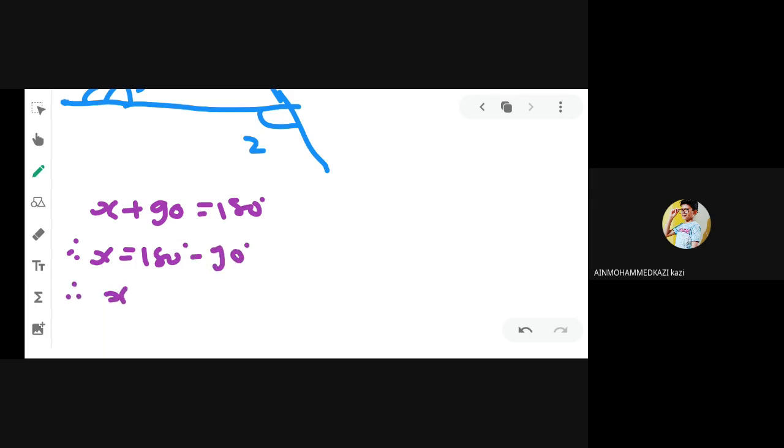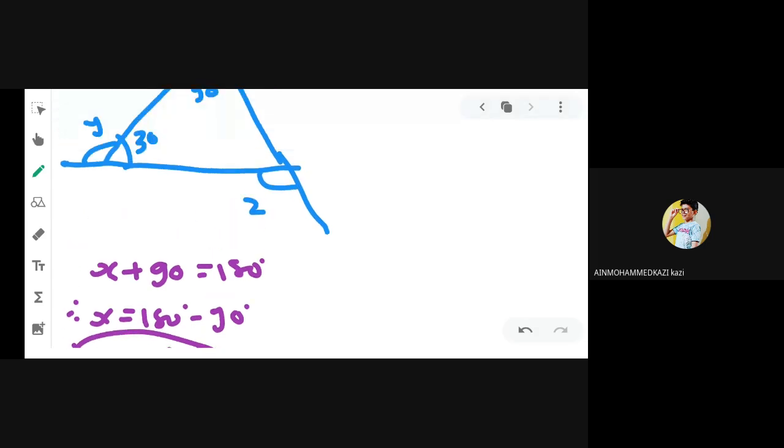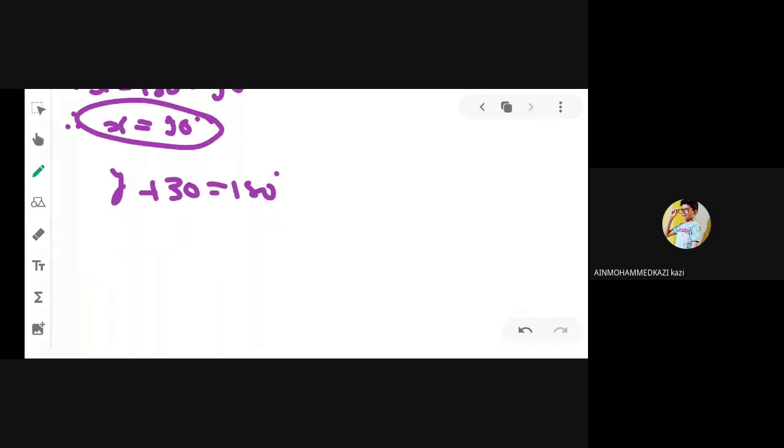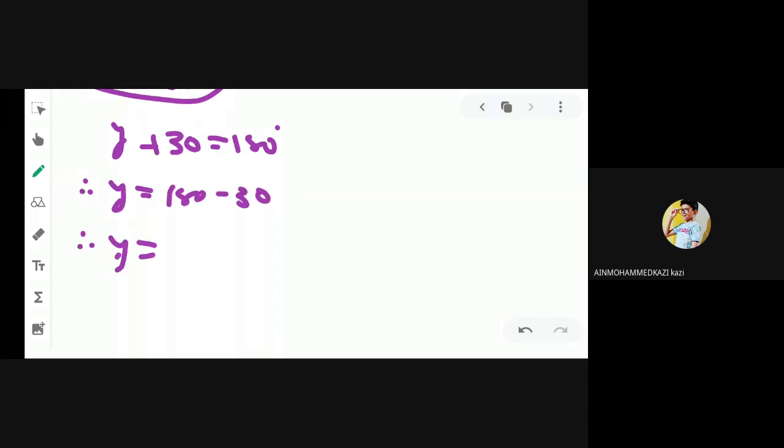We get X is equal to 90 degree. Same thing for Y. You can see Y and 30 degree are a linear pair. So Y plus 30 degree is equal to 180. We get Y is equal to 180 minus 30, so Y is 150 degree.